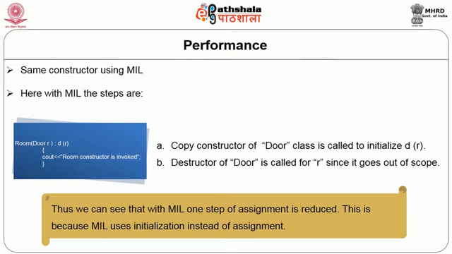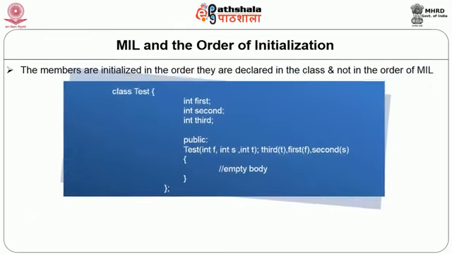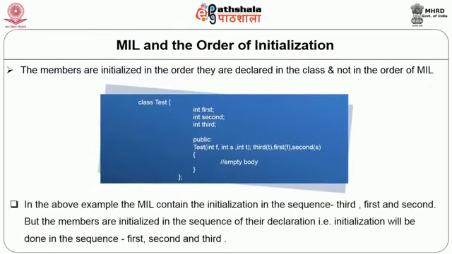Now, in MIL, when we use it, the initialization of the data members does not happen in the sequence in which the list of variables is defined in the member initialization list. The initialization happens in the order in which the data members are defined in the class. Again, to understand this, let us use another example. In the above example, the MIL contains the initialization in the sequence third, first and second, but the members are initialized in the sequence of their declaration, that is, initialization will be done in the sequence first, second and third.